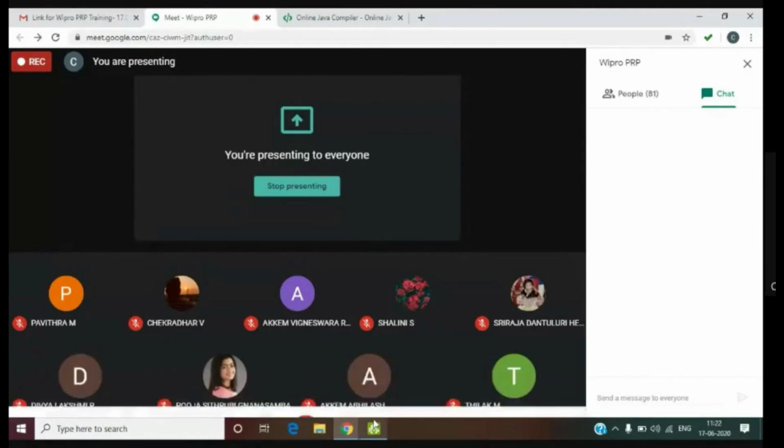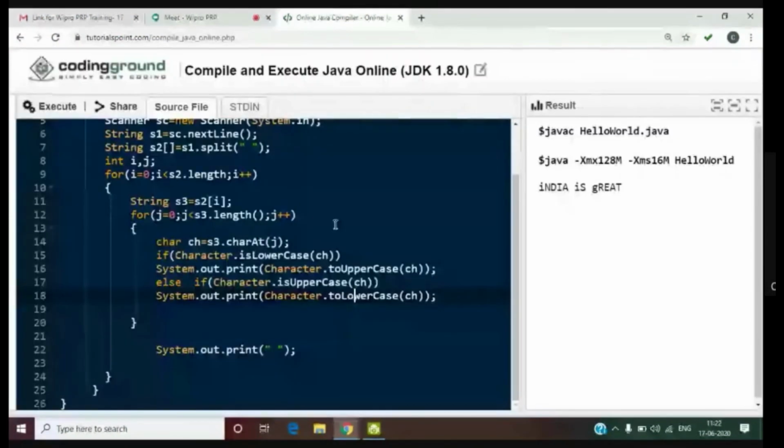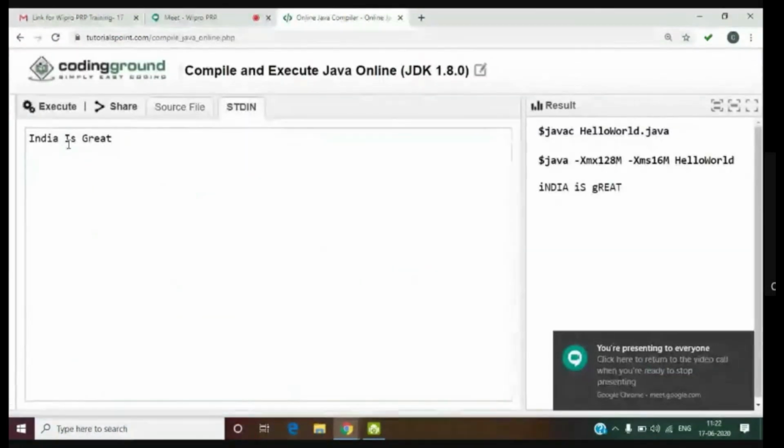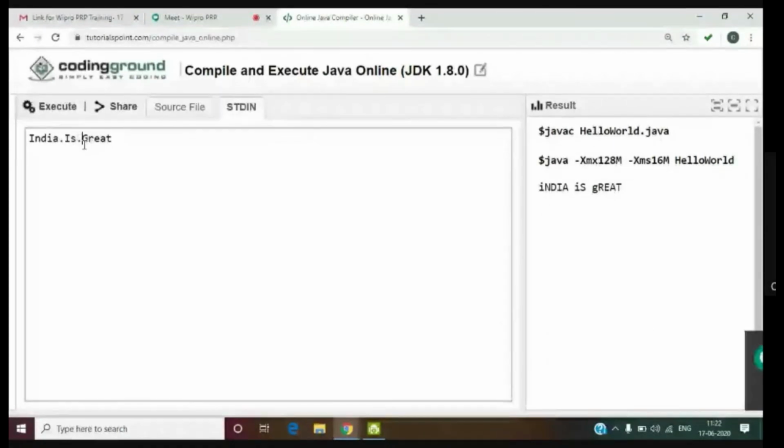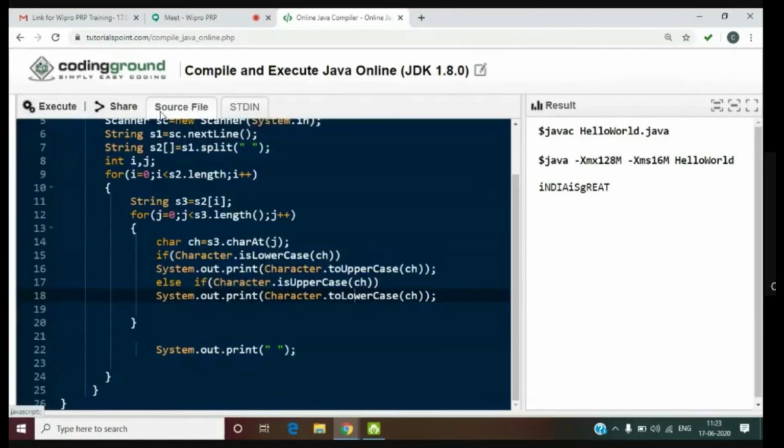Okay. One more thing I'll demo. You did not ask anything. I'll put one more thing. So you see, suppose my string is separated by some other character. If my string is separated by something like a dot, this won't work for me. I won't get the things. How to separate this string whenever there is a dot? This is what I want to tell about the split function.